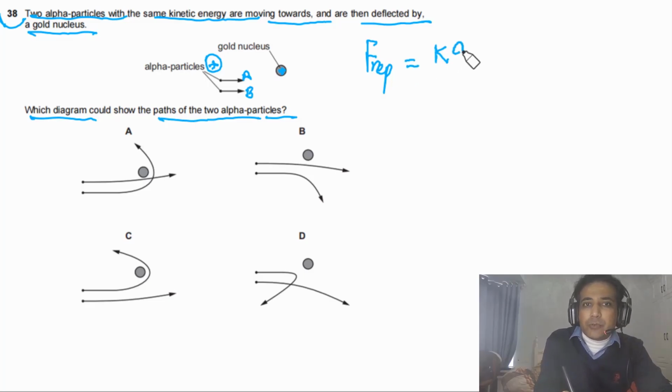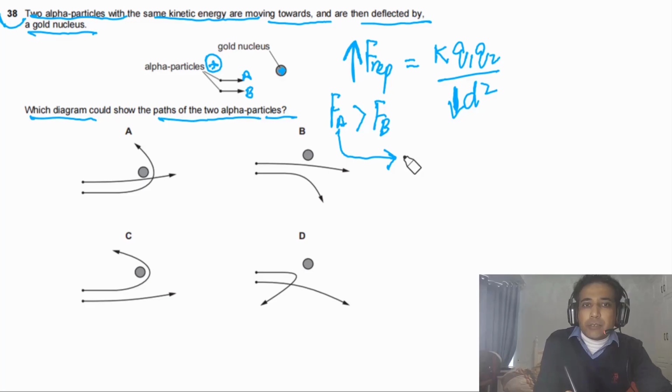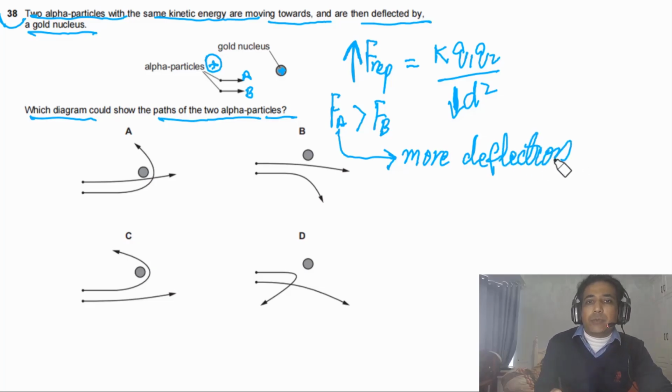Then repulsive force will be equal to kQ1Q2 over d squared. If d is small, it means force will be greater, force will be stronger. As in this case, A is closer, so it means force on A will be greater than force on B. So if the force is greater, it means A will also deflect more. So we can say more deflection for A. So these are the points we need to understand.